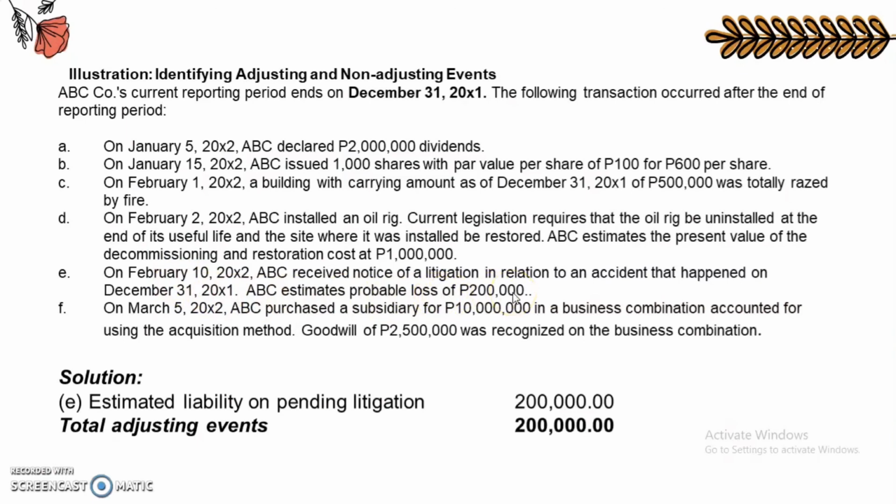Kasi diba, ang adjusting events are those that provide condition that existed at the end of the reporting period. Well, yung letter A to C ay ang mga non-adjusting events. A to C ang mga non-adjusting. Bakit? Those are conditions that arose after the reporting period. So the solution would be the estimated liability of pending litigation of 200,000. So the total adjusting events would be 200,000.